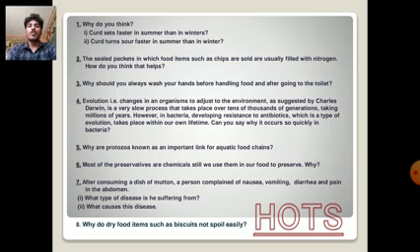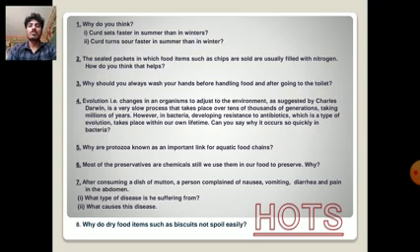Third one is, why should you always wash your hands before handling food and after going to the toilet? And fourth one is evolution, that is the change in an organism to adjust to the environment as suggested by Charles Darwin.